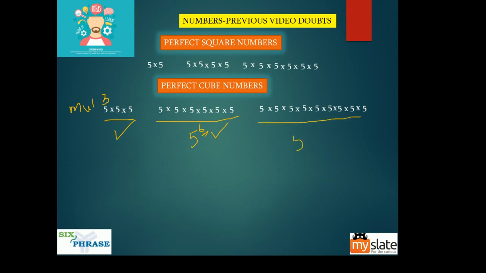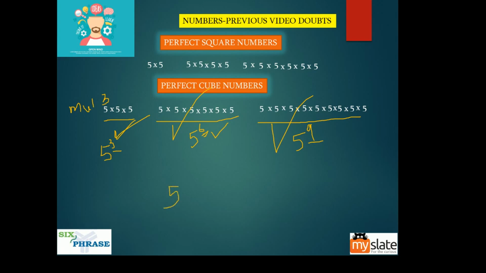Is this a perfect cube? Did I just say perfect square? No, sorry. All these are perfect cubes. This is a perfect cube. This is a perfect cube. This is also a perfect cube. The reason is, look at the powers: 3, 6, 9. These are multiples of 3. So when you are looking at a number, you have to look at the powers and see if those are all multiples of 3.